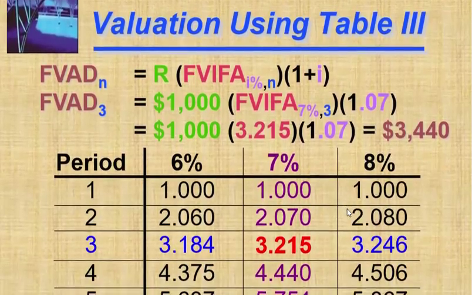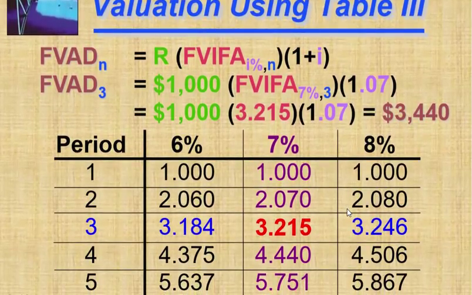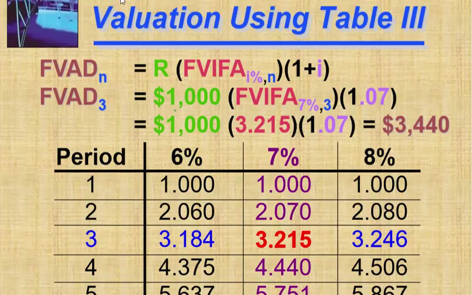Valuation using the table. See here, again the same. Okay, if you check the factor table, future value annuity table, you have to take the number of years, 3 years, percentage 7, so 3.215, no issue.